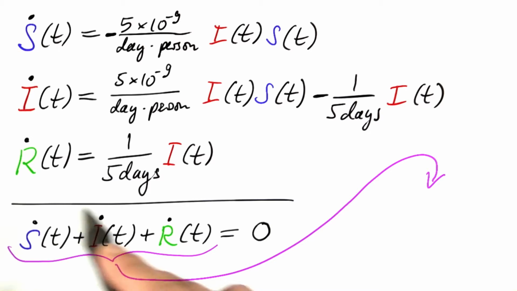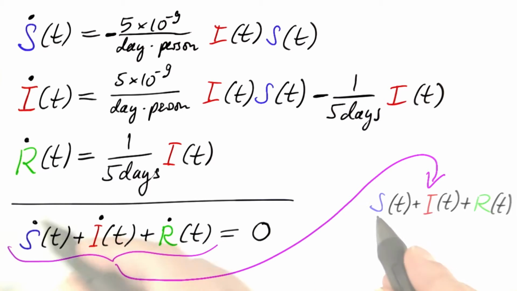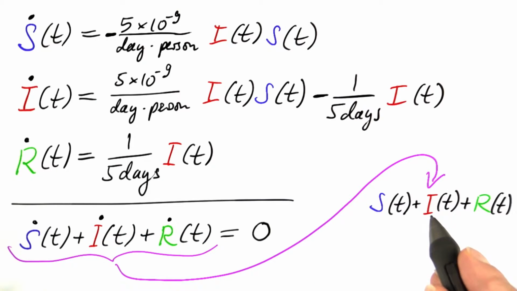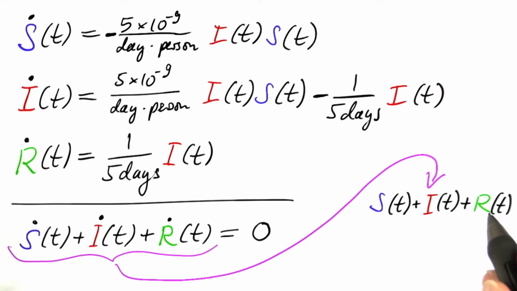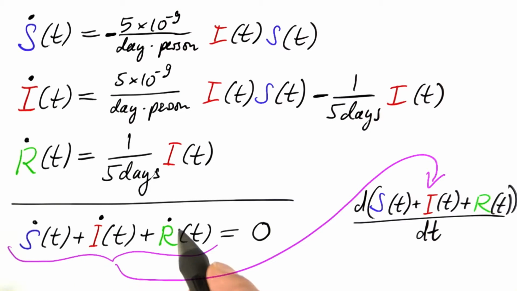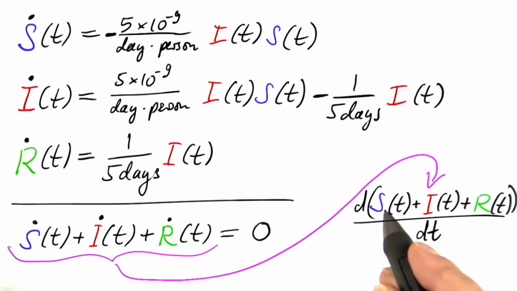There's a simple interpretation of that left-hand side here. If we look at this number, the number of susceptible persons plus the number of infectious persons plus the number of recovered persons, and form the derivative with respect to time, we get this expression. The rate of change of a sum is the sum of the rates of change. You see, in this case, I'm switching to the d over dt notation because it's hard to place the dot on top of a sum.